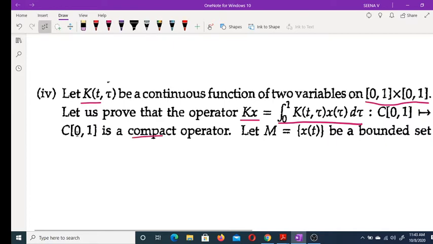Now what is Kx? Clearly x belongs to C[0,1] and this is defined as integral 0 to 1 of k(t, τ) x(τ) dτ. What is k(t, τ)? It is a continuous function on [0,1] × [0,1]. This is multiplied with x(τ) and integrated from 0 to 1. Therefore, this is again a continuous function on the closed interval [0,1]. Now we have to prove this is a compact operator. For this, first we have to prove this is a linear operator.